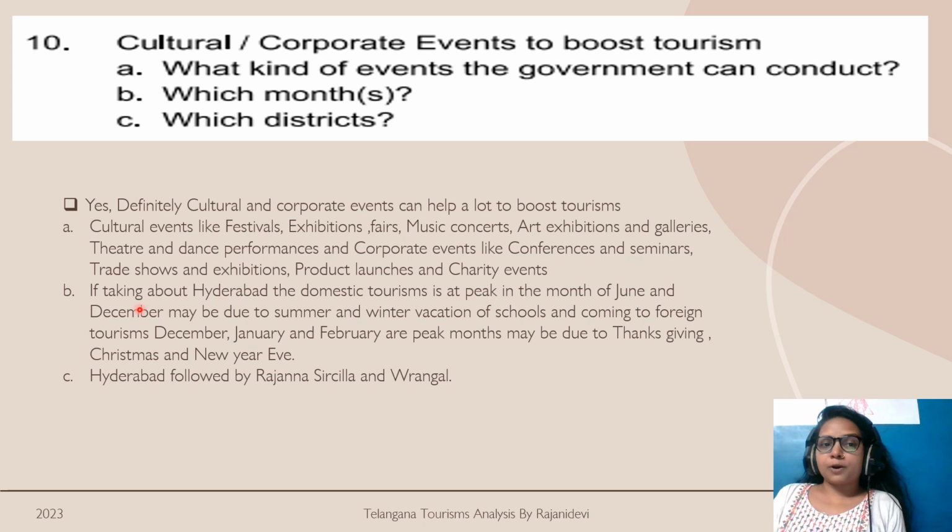So which month? If we talk about Hyderabad, June is a big month for domestic tourism, and if we talk about foreign tourism, January, February, and December are the big months. So the government can manage the infrastructure accordingly and can provide more facilities to the tourists during those peak seasons. And apart from Hyderabad, Rajanna Sircilla and Warangal are the potential districts which are having a high tourist count, so the government can work on that as well.